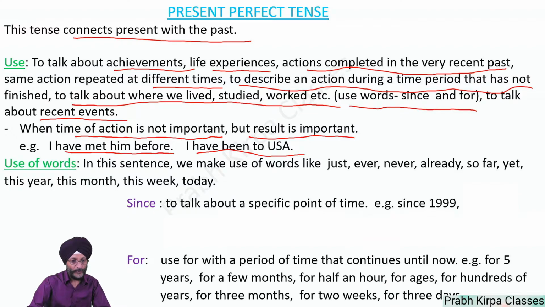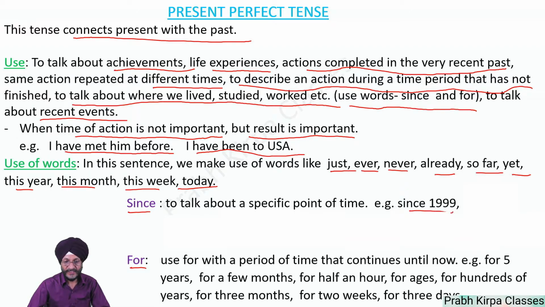Here we use words like just, ever, never, already, so far, yet, this year, this month, this week, today. We also use since or for in this tense. Since is used to talk about a specific point in time.